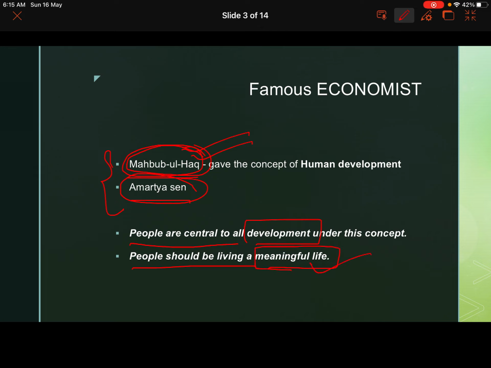So what is this meaningful life? Meaningful life is basically when you have a good aim towards your country, towards your life. That is meaningful life. Living a healthy life is a meaningful life. Access to resources, education, different kinds of facilities is a meaningful life.